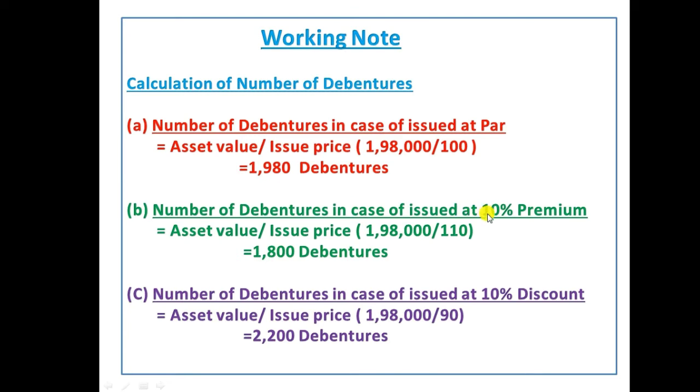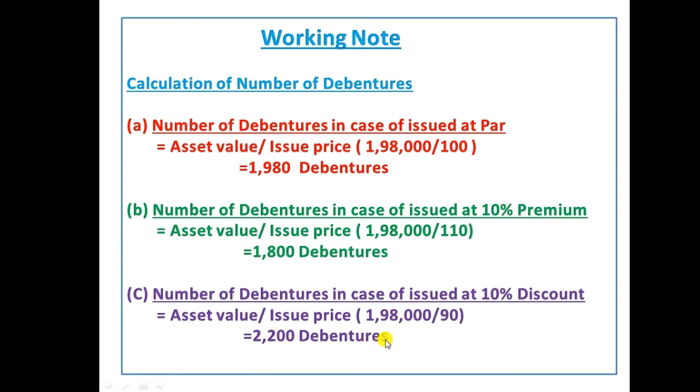And C is number of debentures in case of issue at 10% discount. Here also the formula remains the same: asset value divided by issue price. Asset value is 1,98,000, but the issue price will vary because it is a discount. We should subtract 10% from the face value. Face value 100, 100 minus 10%, the balance is 90 rupees. So we should record 90. So 1,98,000 divided by 90 gives 2,200 debentures.